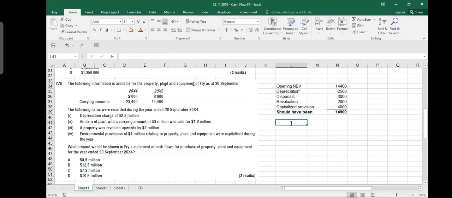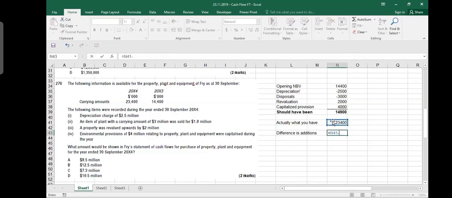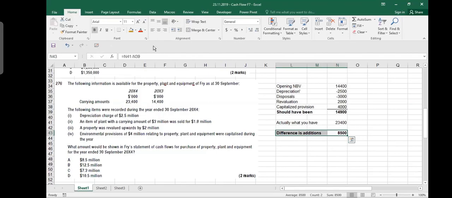But actually, what you have is 23.4 million. So the difference is addition. It means this much asset you added into the system, which is 8.5 million. This is your addition, and this is called your investing outflow. It's very simple, except for this thing you need to understand. Only this one provision. Is it clear?